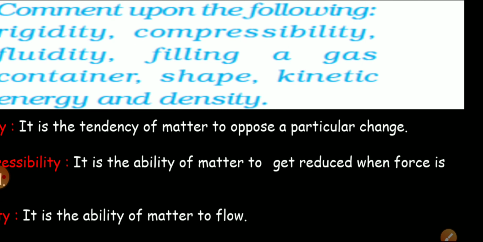Rigidity is the tendency of matter to oppose a particular change. We say that solids are rigid, so they do not undergo a change when they are compressed or when force is applied. So it is the tendency of matter to oppose a particular change. That's why they are called rigid. For some human beings also we say they do not change with time, and that's why we say they are rigid. Same way is for matter also.